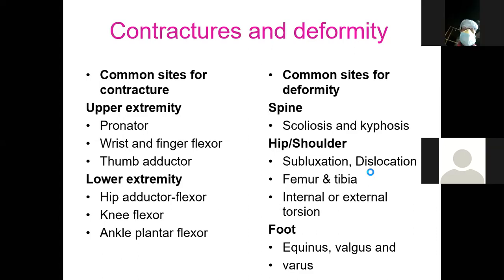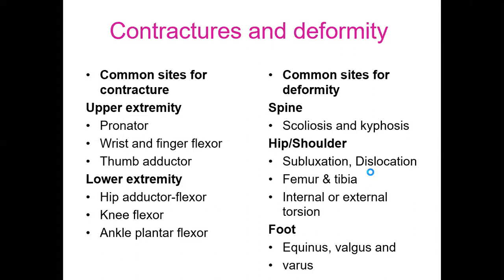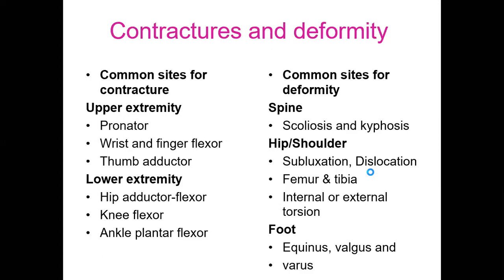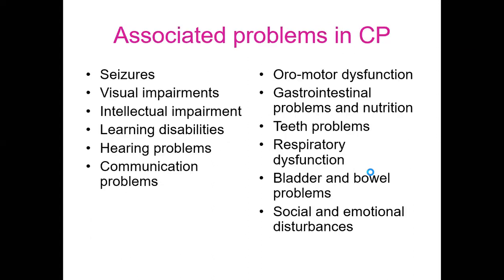So essentially, if you leave a child with cerebral palsy alone and not do anything, he will go into something like a fetal position, meaning flexion of the hips and knees and upper limbs as well. Also, there are common sites for deformity like the spine, like the hip and shoulder, which can be subluxed or dislocated, and also of the feet, which can be either valgus, varus, and equinus.